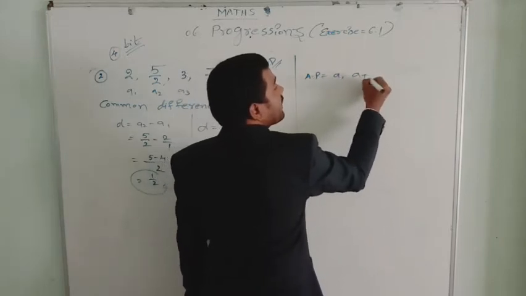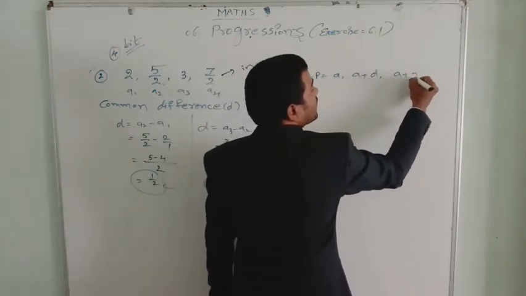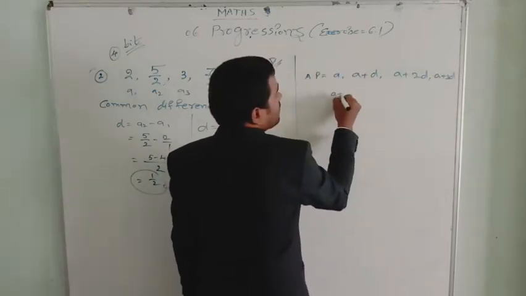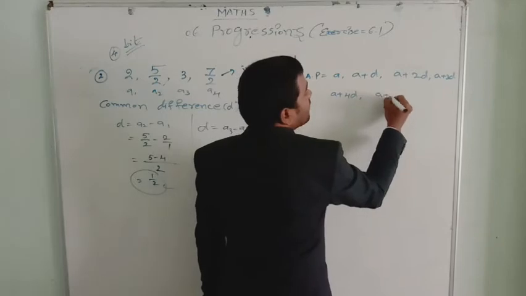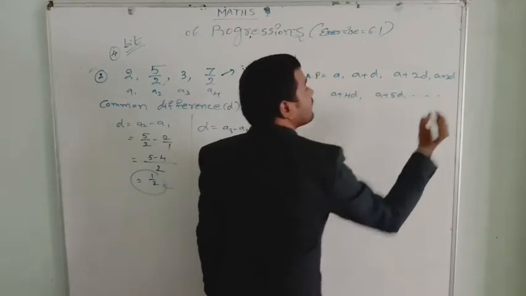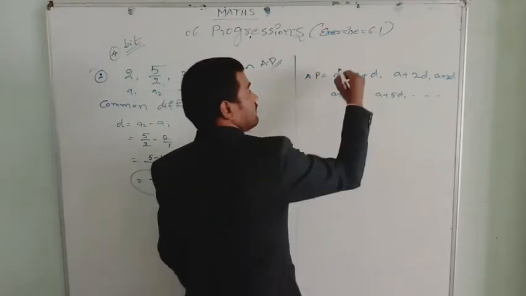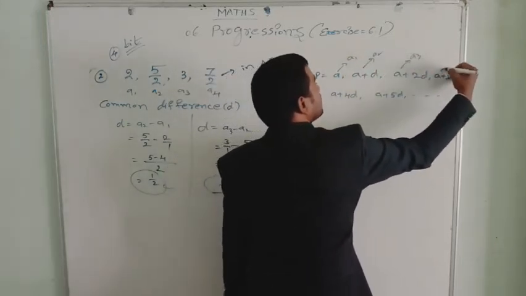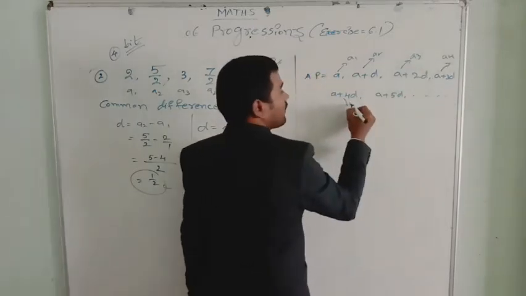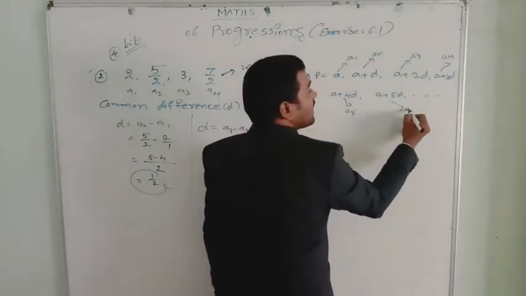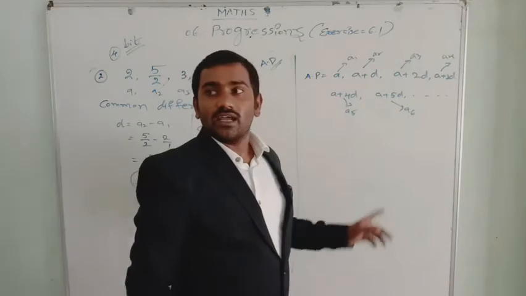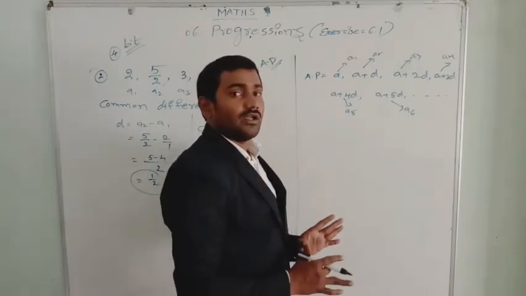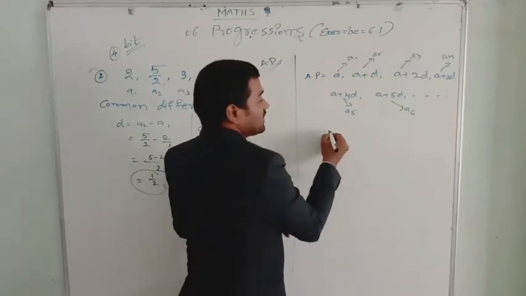A, A plus D, A plus 2D, A plus 3D, A plus 4D, A plus 5D, and so on. This is A1, this is A2, A3, A4, A5, A6.